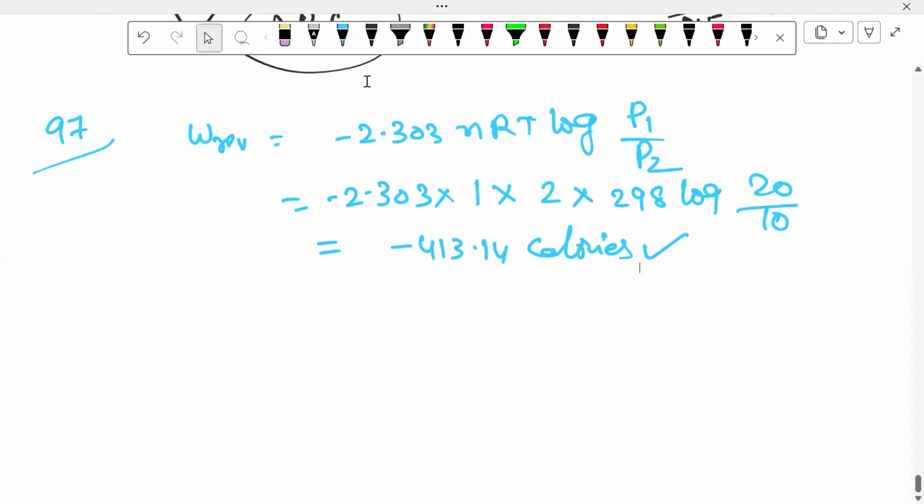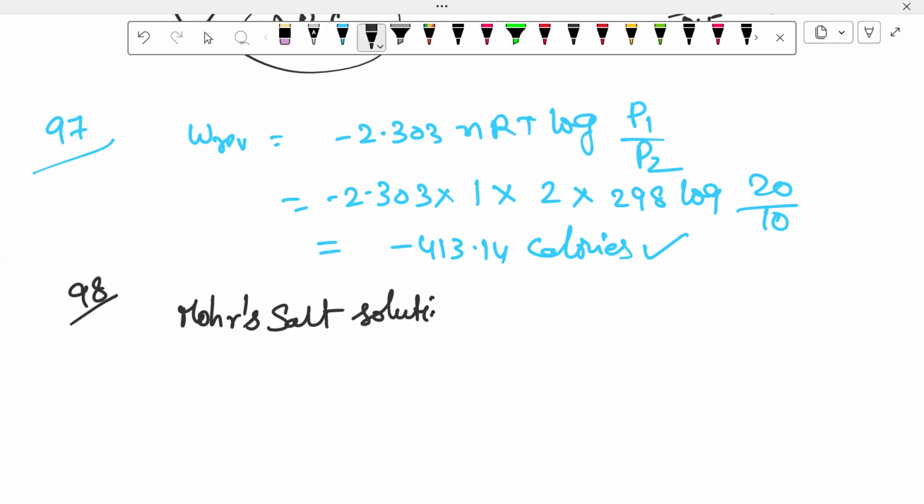Next, we will go for the next one, 98 question. During the preparation of Mohr salt, this is the practical chemistry question. Already everyone does this one in the practicals. Mohr salt versus KMnO4.